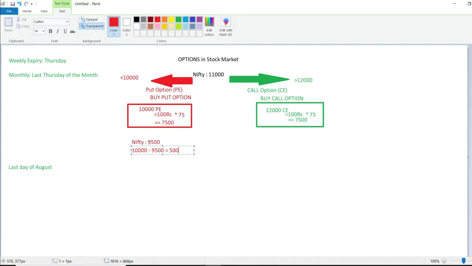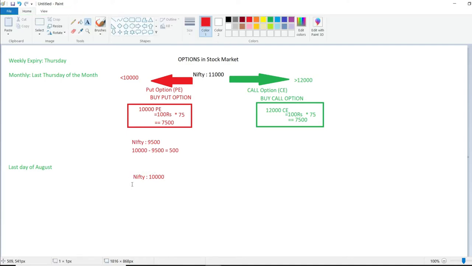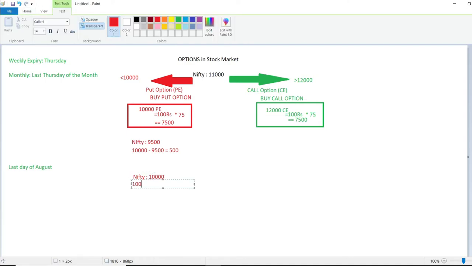Say suppose if Nifty is trading at 10,000, what will be your profit? 10,000 was your initial prediction, and the current level is almost again at 10,000, so you made zero here.